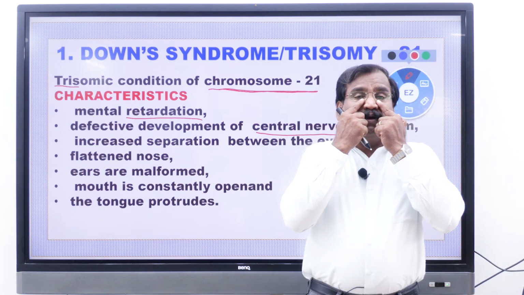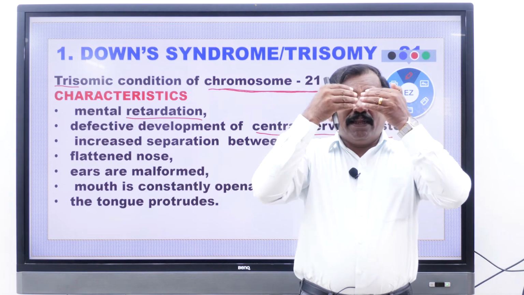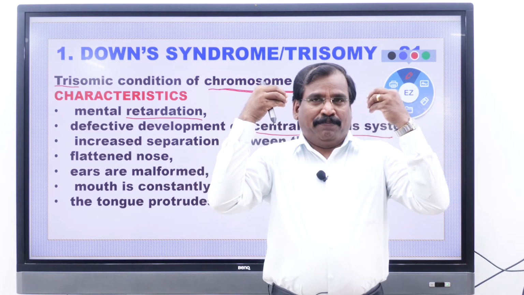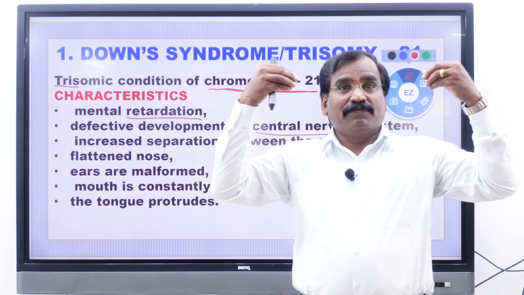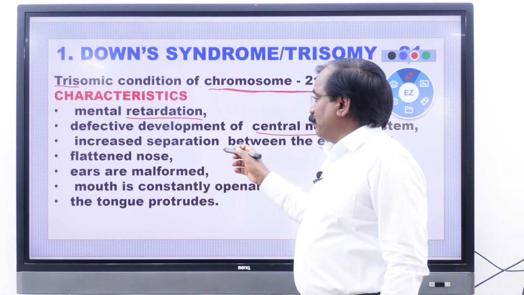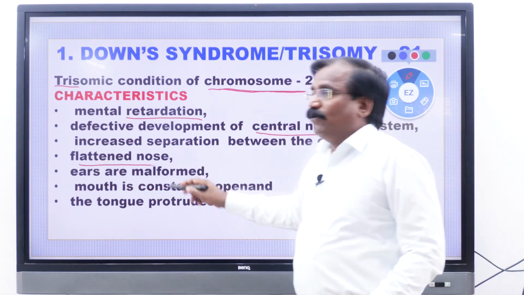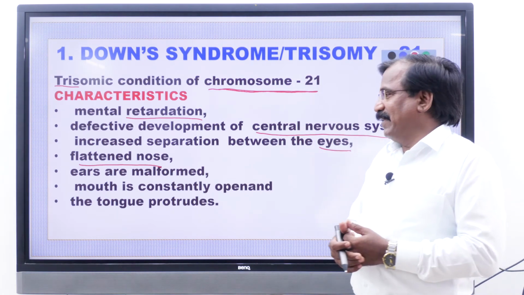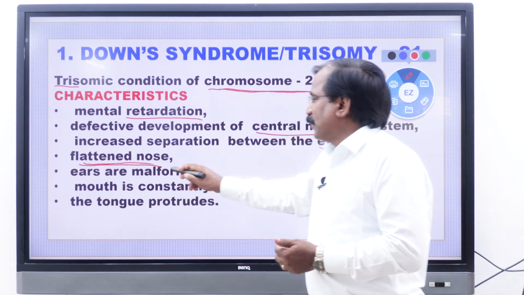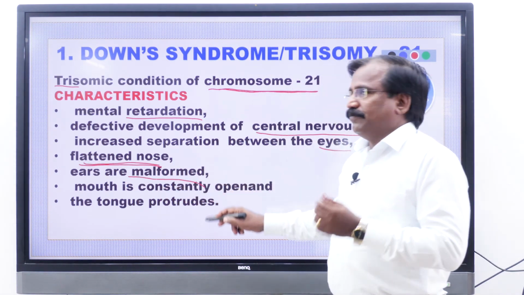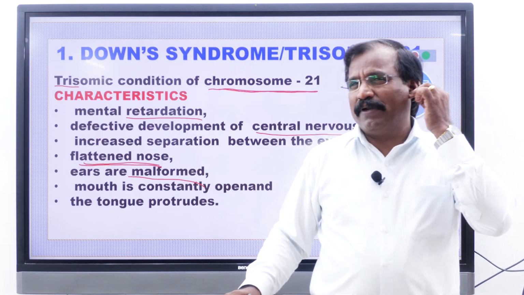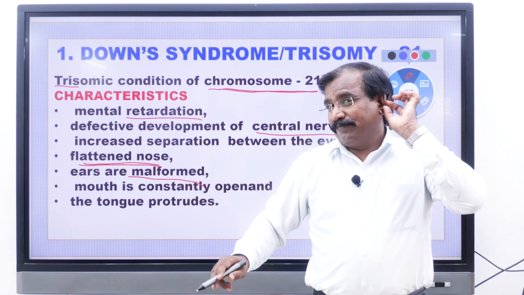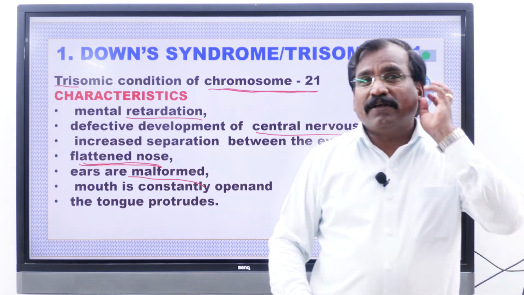Eye இருக்குது பாத்தீங்கன்னா, that is increased, lot of space is there in between the eyes, more gap. பார்த்த உடனே கண்டுபிடிச்சிடலாம், ரொம்ப டிஸ்டன்ஸ்ல இருக்கு. Okay, increased separation. Nose, flattened nose, சப்ப மூக்கு, ஜாப்பனீஸ் மாதிரி மேபி. Flattened nose. Ears are malformed. Ear வந்து பாத்தீங்கன்னா malformed, சின்னதா இருக்கலாம், or many lobes இருக்கலாம், அந்த மாதிரி it's not correctly formed.